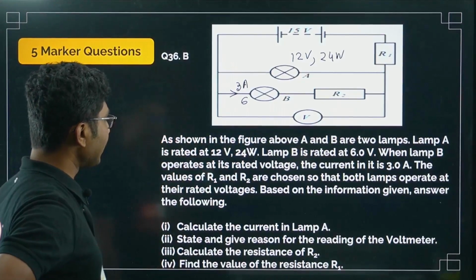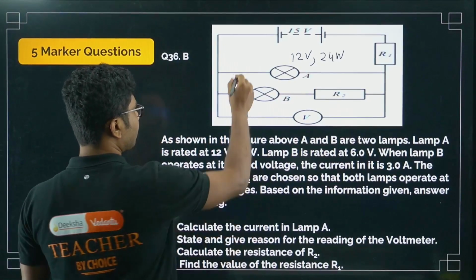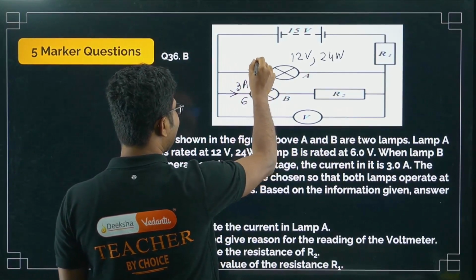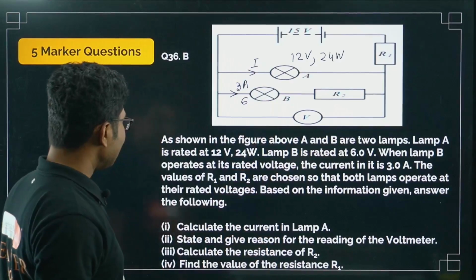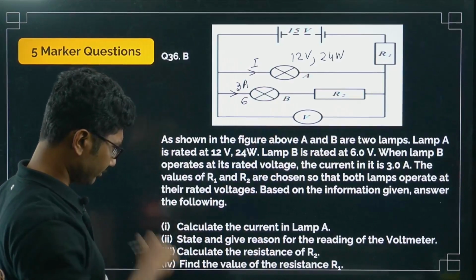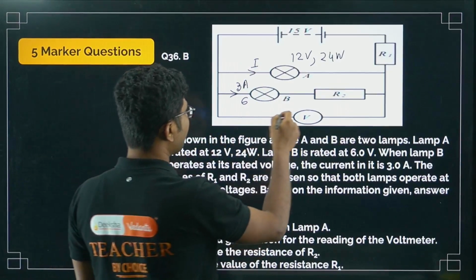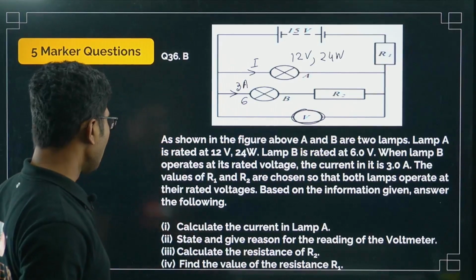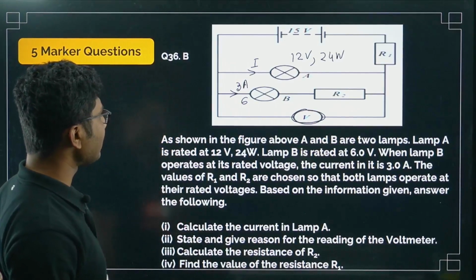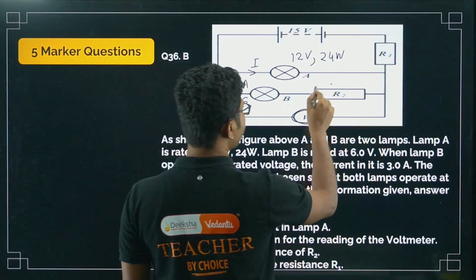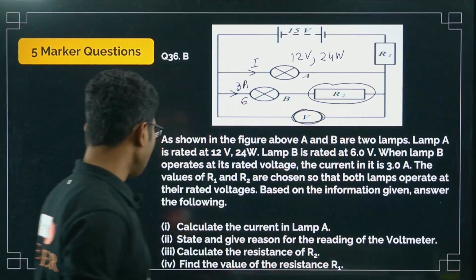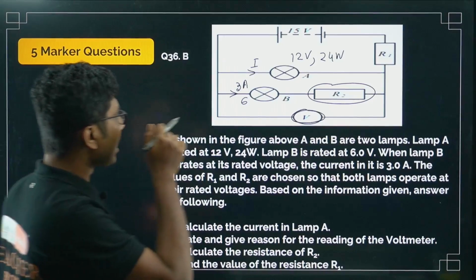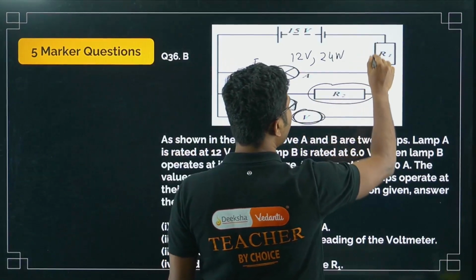Calculate the current in lamp A. Then state and give the reason for the reading of the voltmeter. What is the reading of the voltmeter? Why will the voltmeter show some value? Calculate the resistance of R2. So resistance also you have to calculate. Next, find the value of resistance R1. So R1 will also have to be calculated.